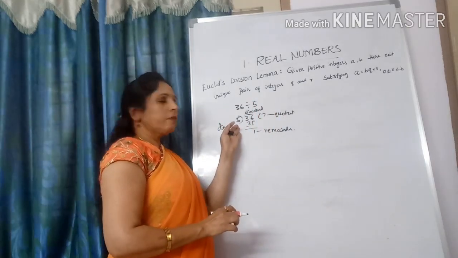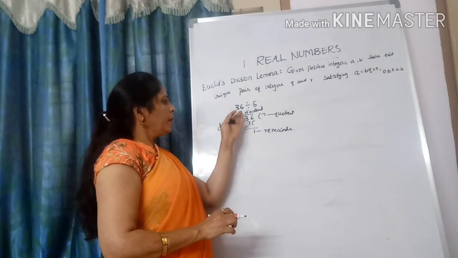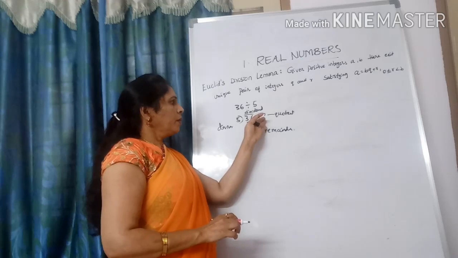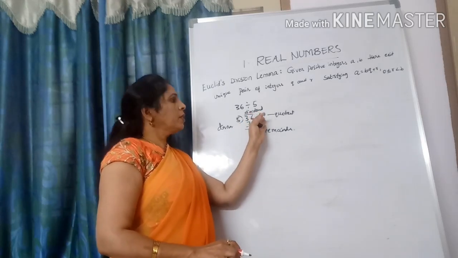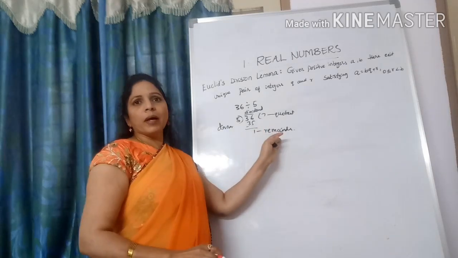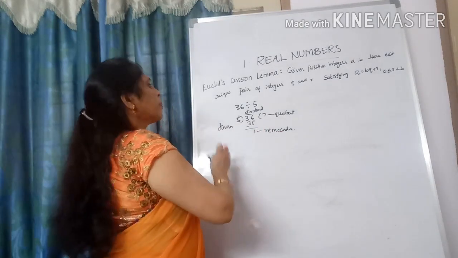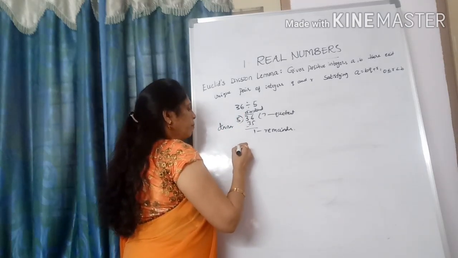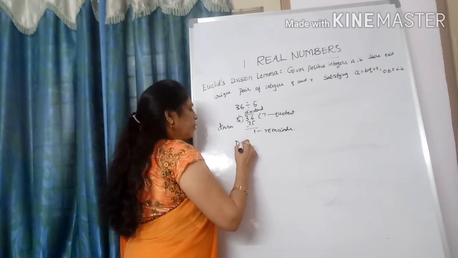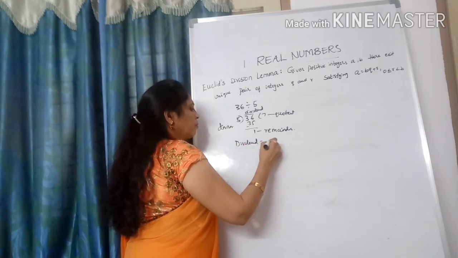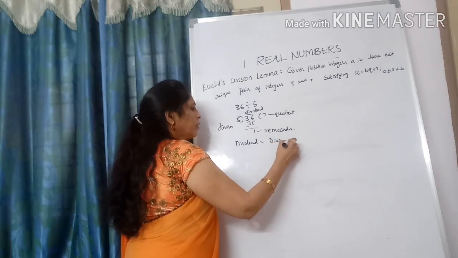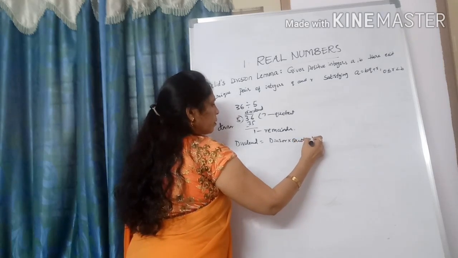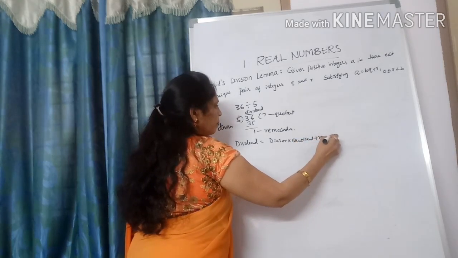The number by which you want to divide is called the divisor. The number you are going to divide is called the dividend. The answer you get after doing division is called the quotient. This is the remainder. Clear? Now I will represent this division in the form of an equation. Dividend is equal to divisor into quotient plus remainder.